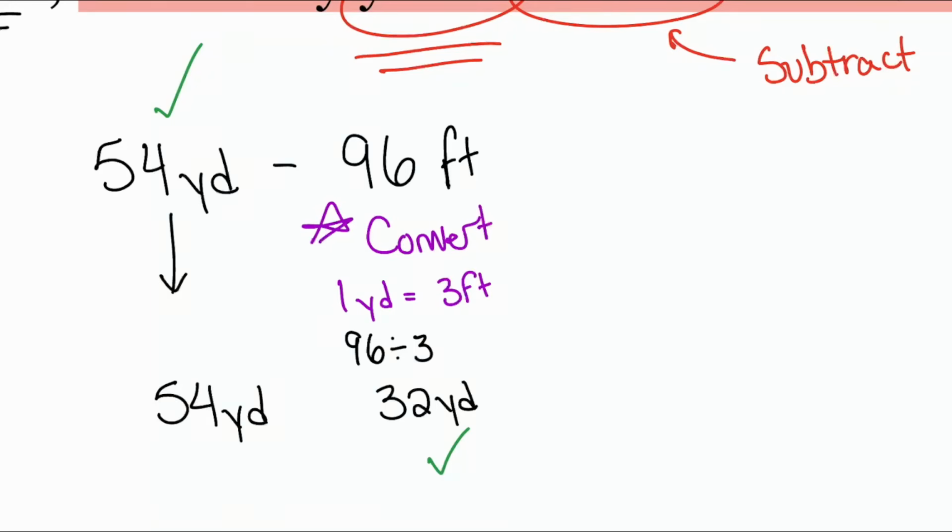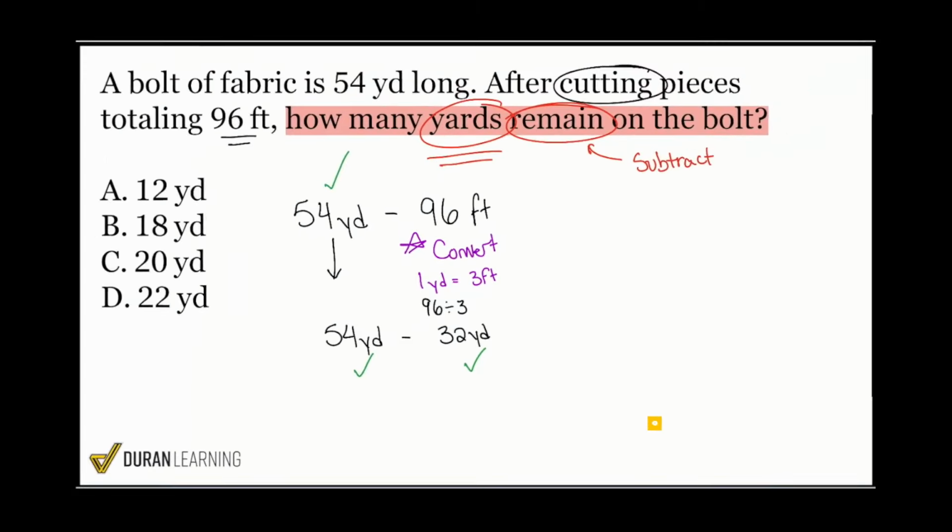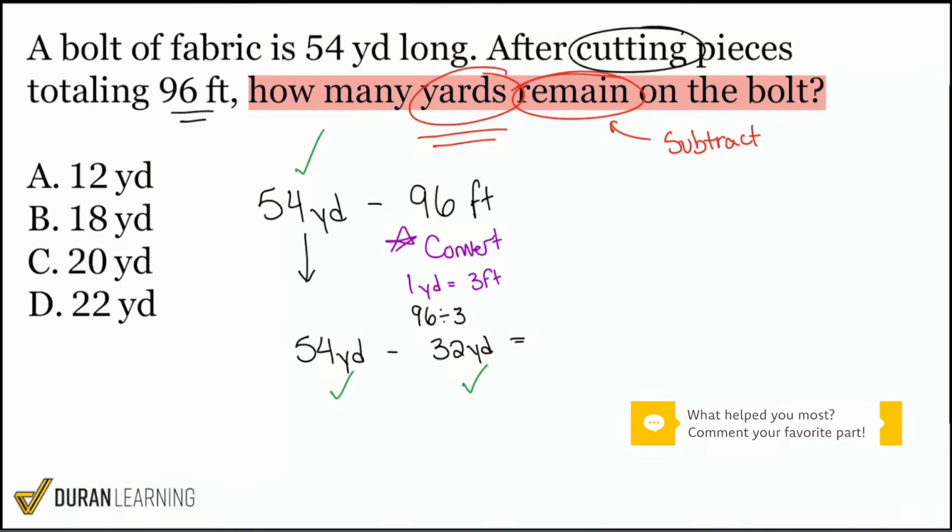Now we're good. Everybody, what's 54 yards minus 32 yards? What's that going to be? What's the remainder going to be? Yeah, 22 yards. And booyah, we're all good. We should be feeling pretty good. The final correct answer here, 22 yards, which is represented by answer choice D. And there we go.